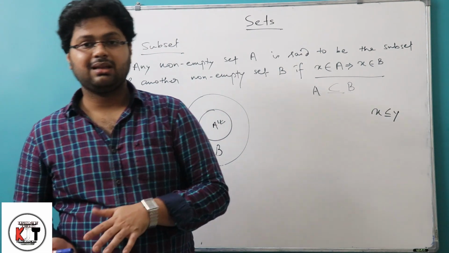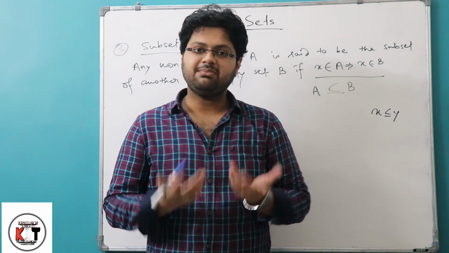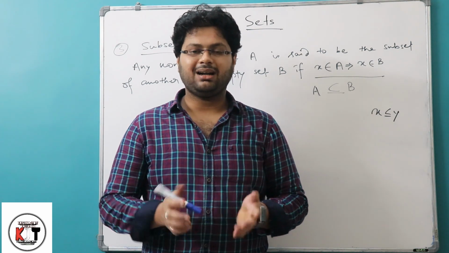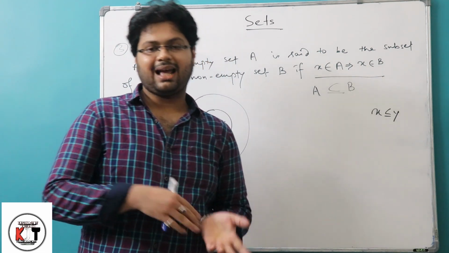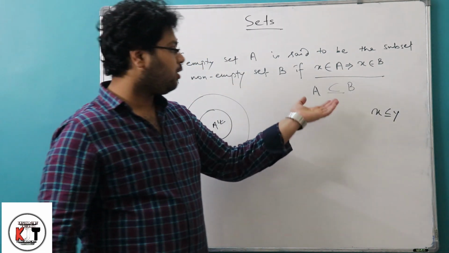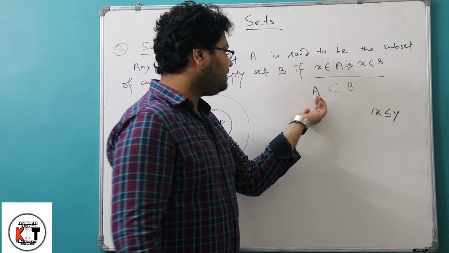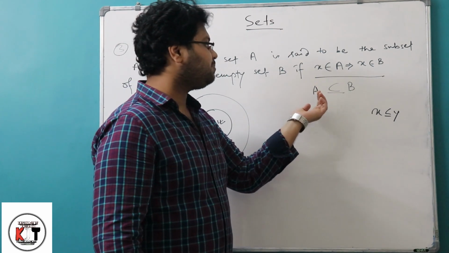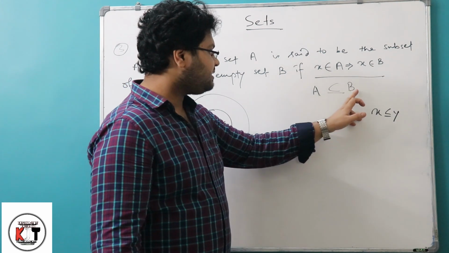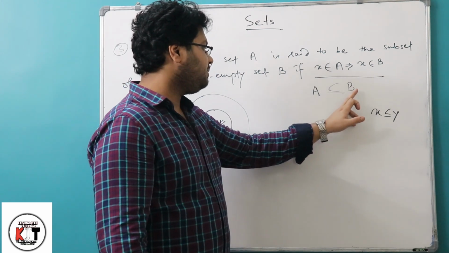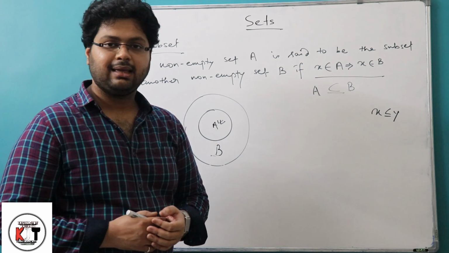That is, Shyam is the son of Ram. Same statement, both have the same meaning, but we can state it with respect to Ram as well as Shyam. So here also, if we state this with respect to A, we will call it A is a subset of B, and if we state this with respect to B, we will call it B is the superset of A.